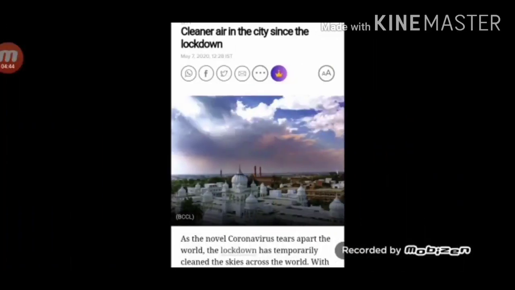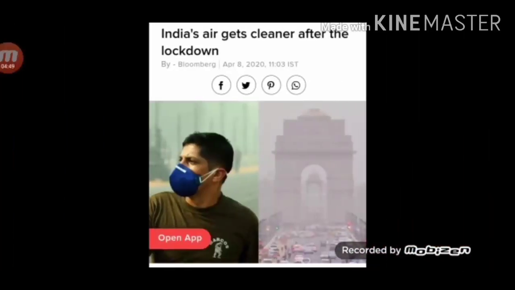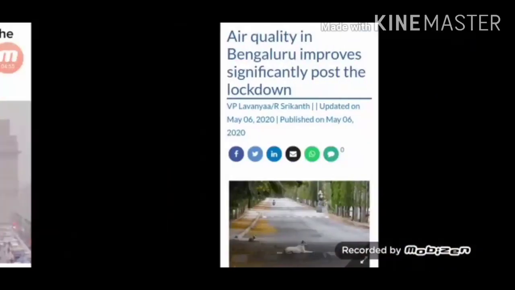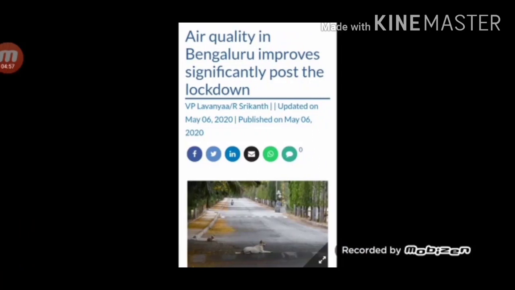The second clip is cleaner air in the city since the lockdown. Third clip is India's air gets cleaner after the lockdown. Next one is air quality in Bengaluru improves significantly post the lockdown.